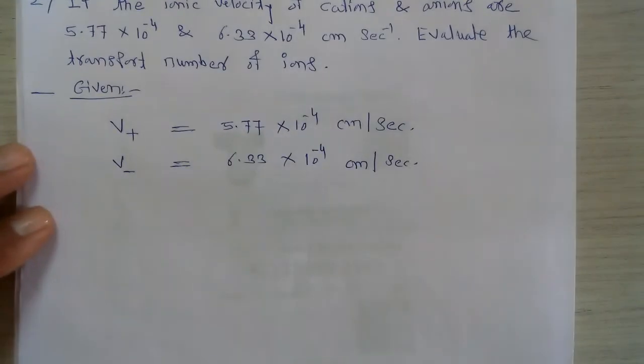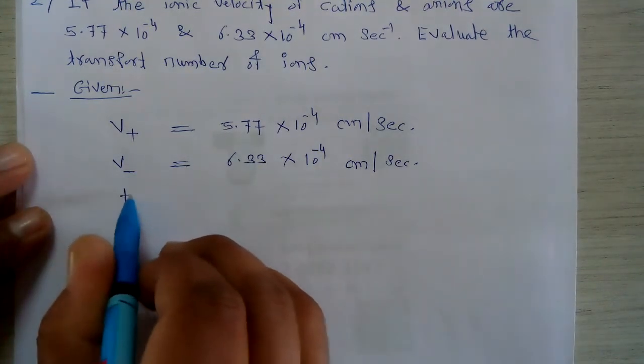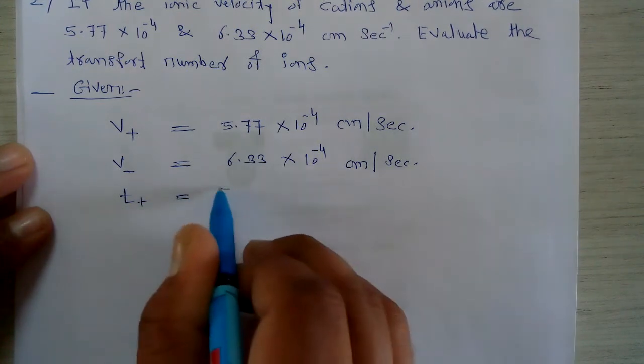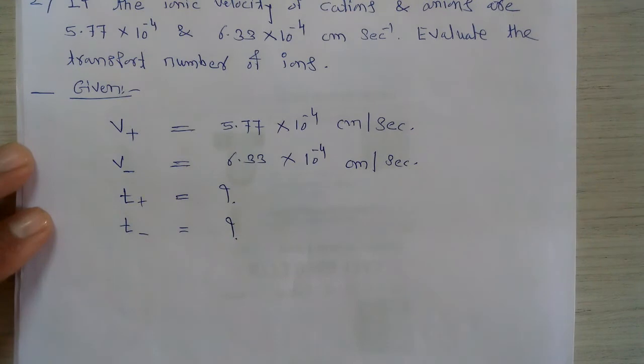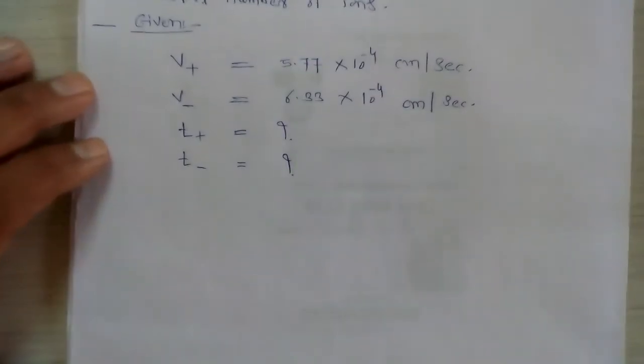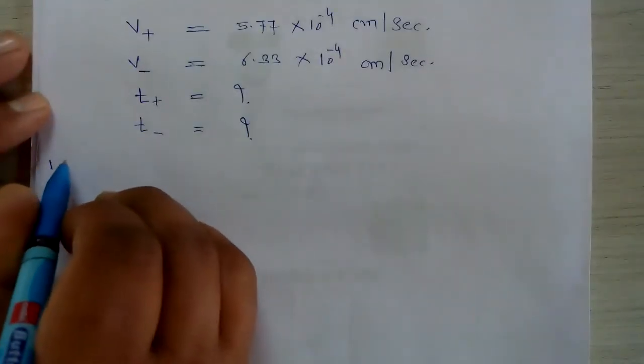So these two values of ionic velocity of cations and anions are given, and from this we have to calculate the transport number of the cation and the transport number of the anion. These are the two different values we have to calculate from this given data. In the first step, we calculate the transport number of the cation.